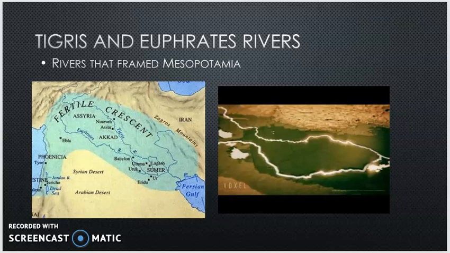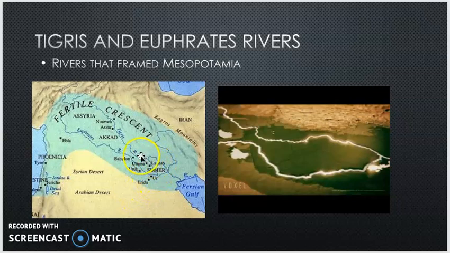Your next vocabulary term is Tigris and Euphrates rivers. The Tigris and Euphrates rivers were rivers that framed the civilization of Mesopotamia. So you can kind of see an aerial view here on the right side, but on the left you can actually see where these two rivers were located.